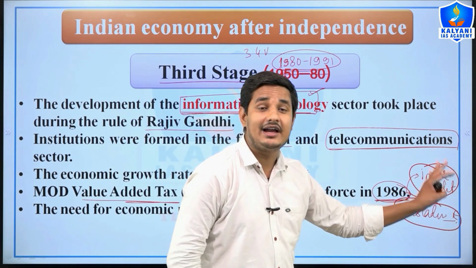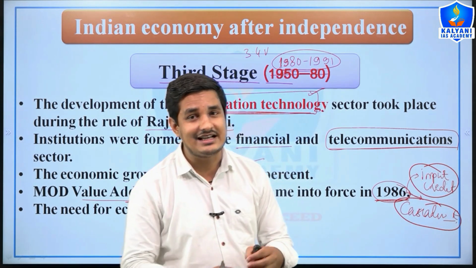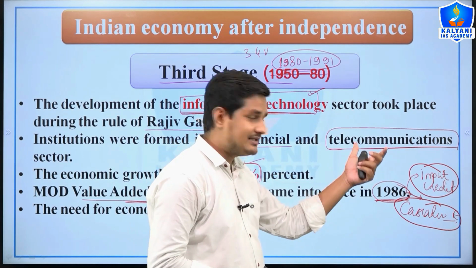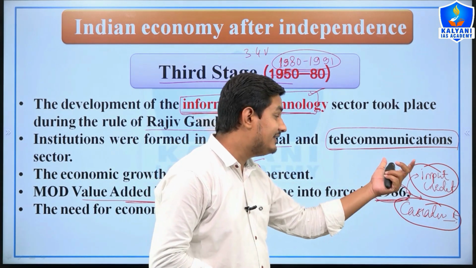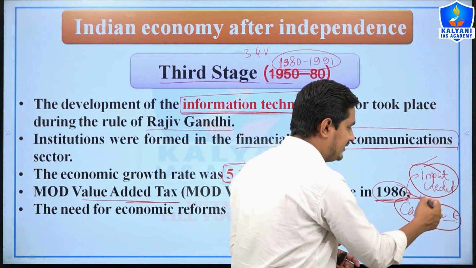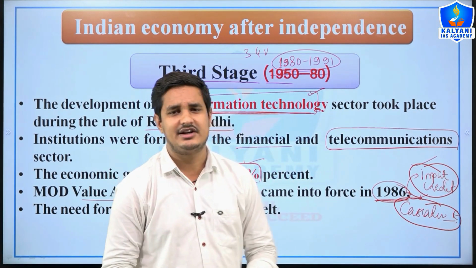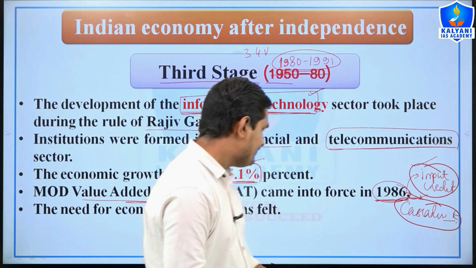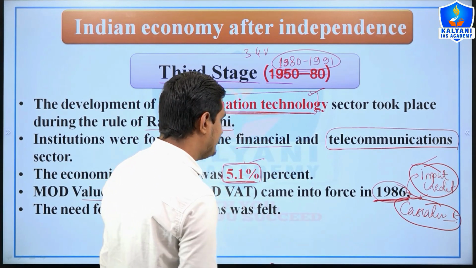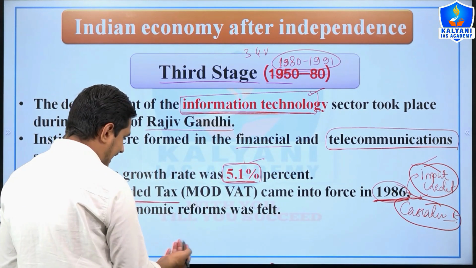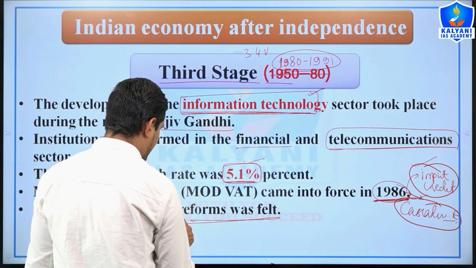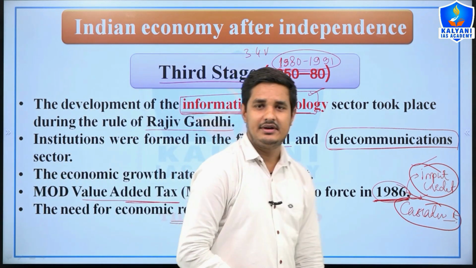Now what is the input credit and what is the cascading effect? We will study that under taxation. In our syllabus there is a taxation policy, so we will study taxation and GST. At that time you will be able to understand input credit and cascading in depth. For now you need to remember that mod VAT came into force in 1986, and at this time the need for economic reforms was felt, right?